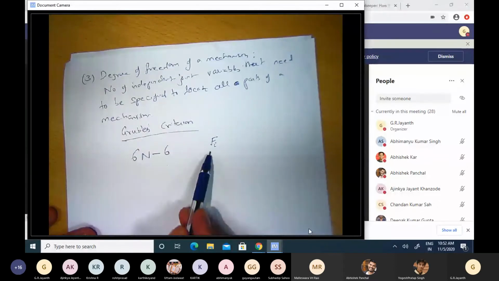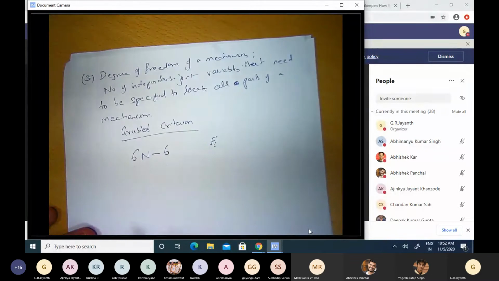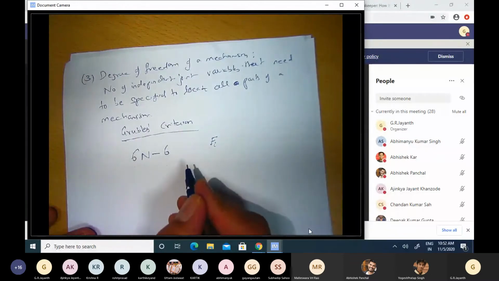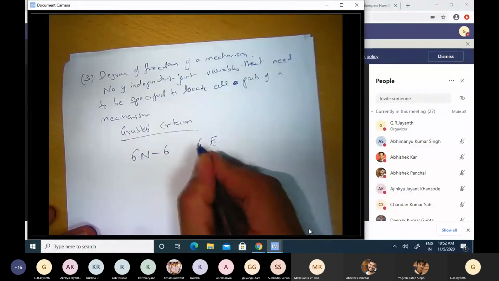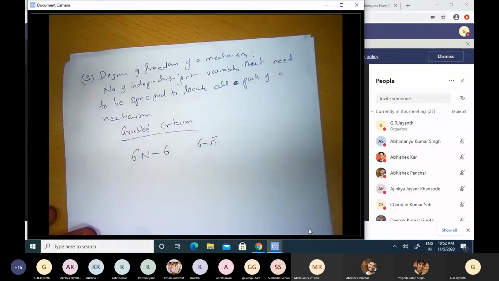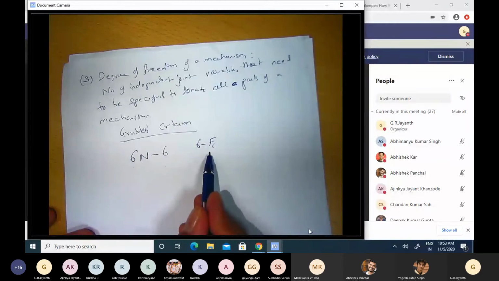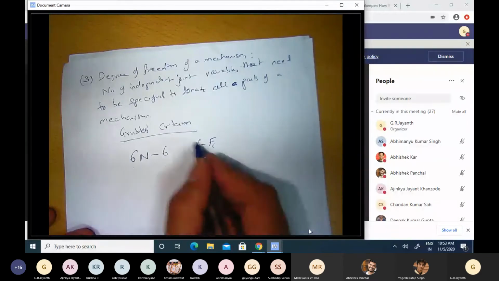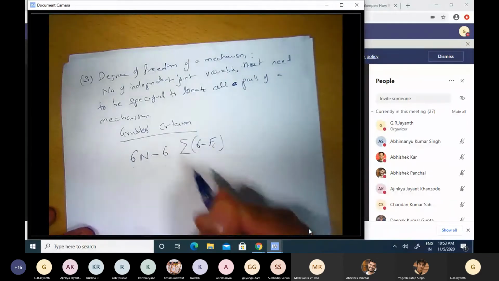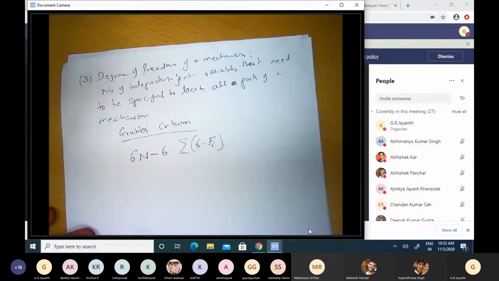If the ith joint is a cylindrical joint, that number f will be 2, etc. So the number of degrees of freedom that are constrained on account of the existence of that particular joint will be the total number of degrees of freedom, 6, minus the number of degrees of freedom of the joint itself, which is fi, and I need to sum this over all the joints that I might have.